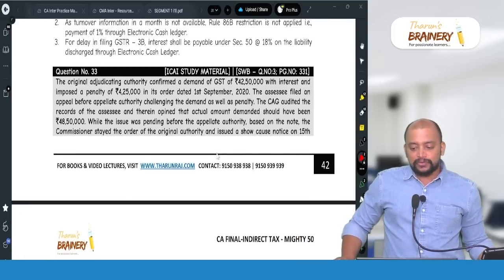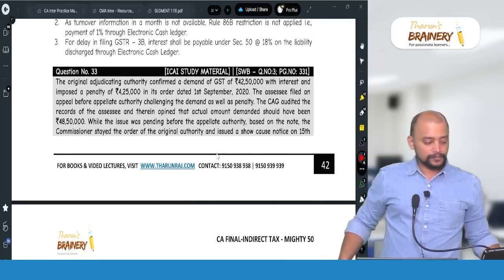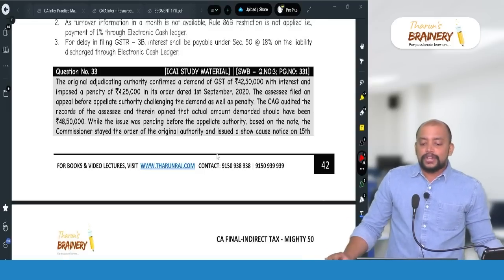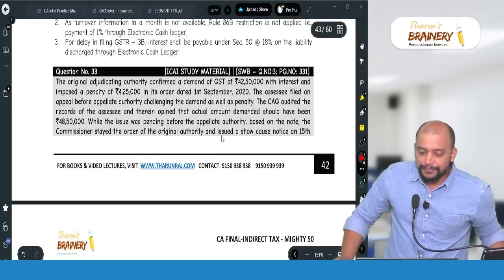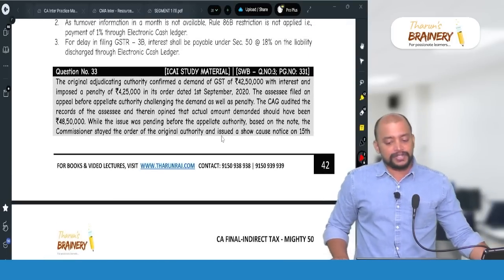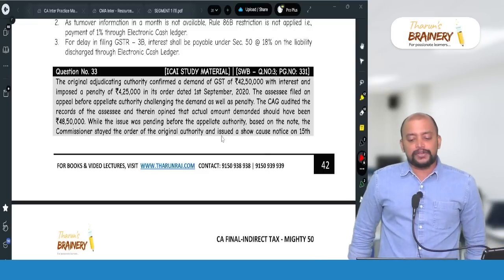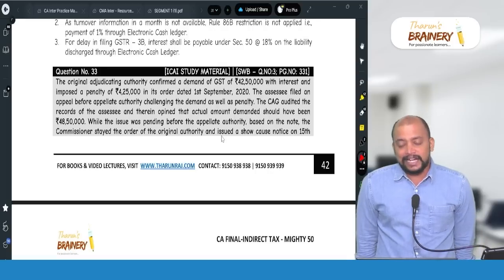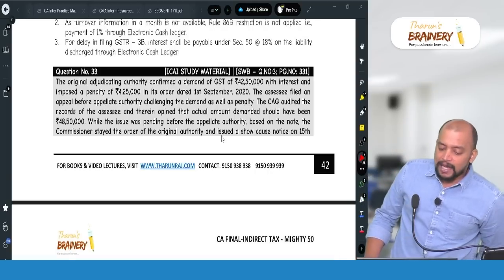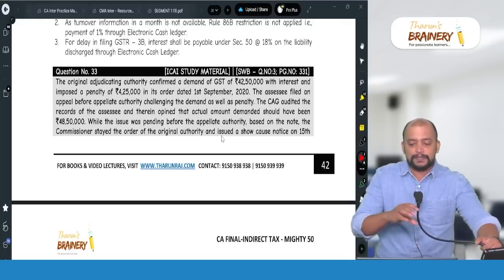Then page number 331, this question. The original adjudicating authority confirmed a demand of GST of 42,50,000 with interest and imposed a penalty of 4,25,000 in its order dated 1st September 2020. The assessee filed an appeal before the appellate authority challenging the demand as well as penalty.